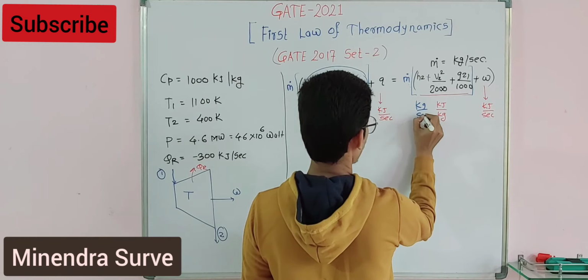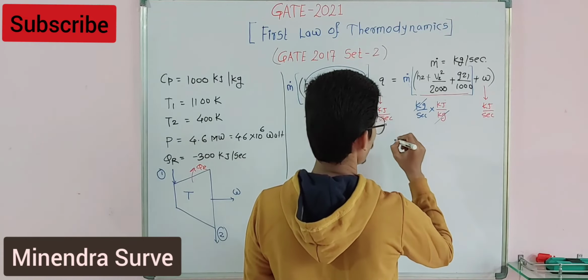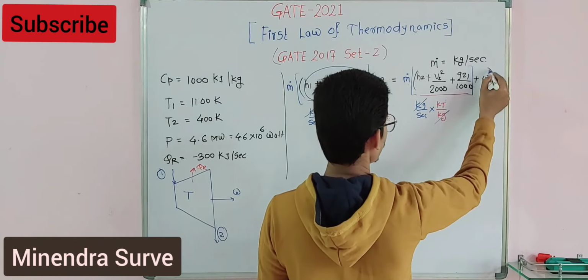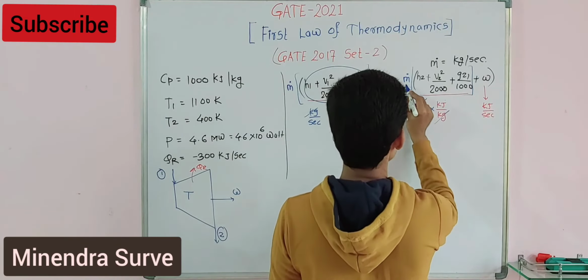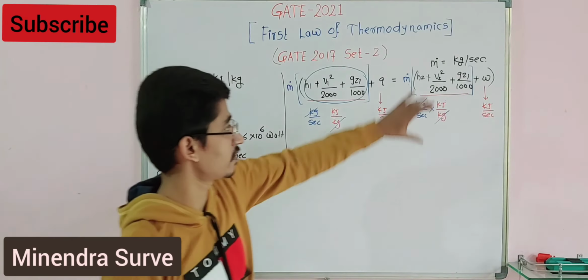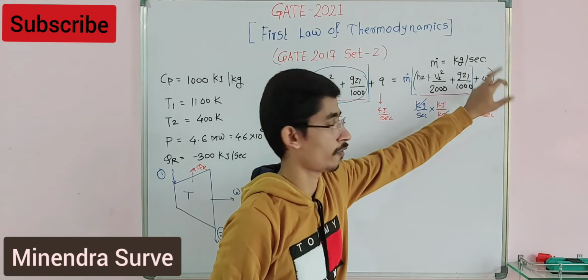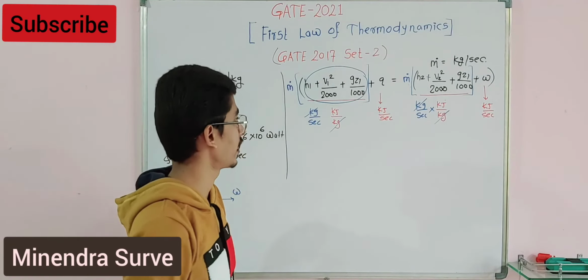Kg per second. If you multiply this here, you will get kilojoule per second, and also W is in kilojoule per second. So only remember to multiply the mass flow rate for these brackets only. No need to multiply for Q, no need to multiply for W. Then just put the values, you will get the answer.